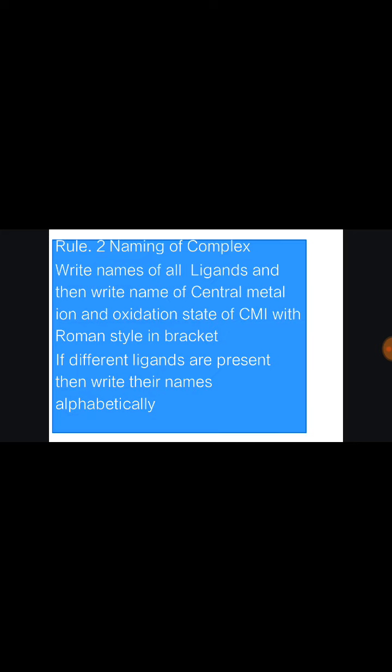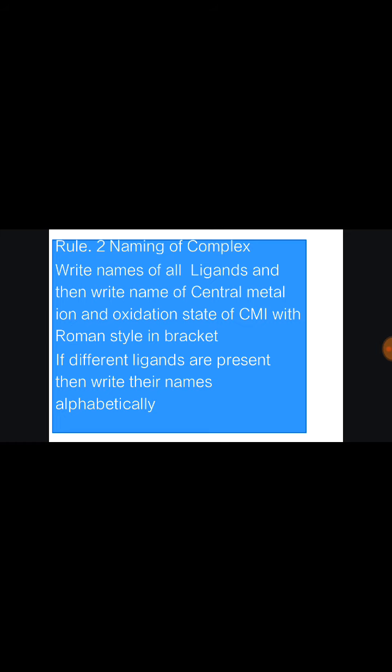Similarly, the second rule is the naming of the complex ion. In the complex ion, the central metal ion and ligands are placed in a square bracket. So initially write the name of the ligands and then write the name of the central metal ion, followed by the oxidation state of the central metal ion in Roman numerals in brackets. If different ligands are present, then write their names in alphabetical order.